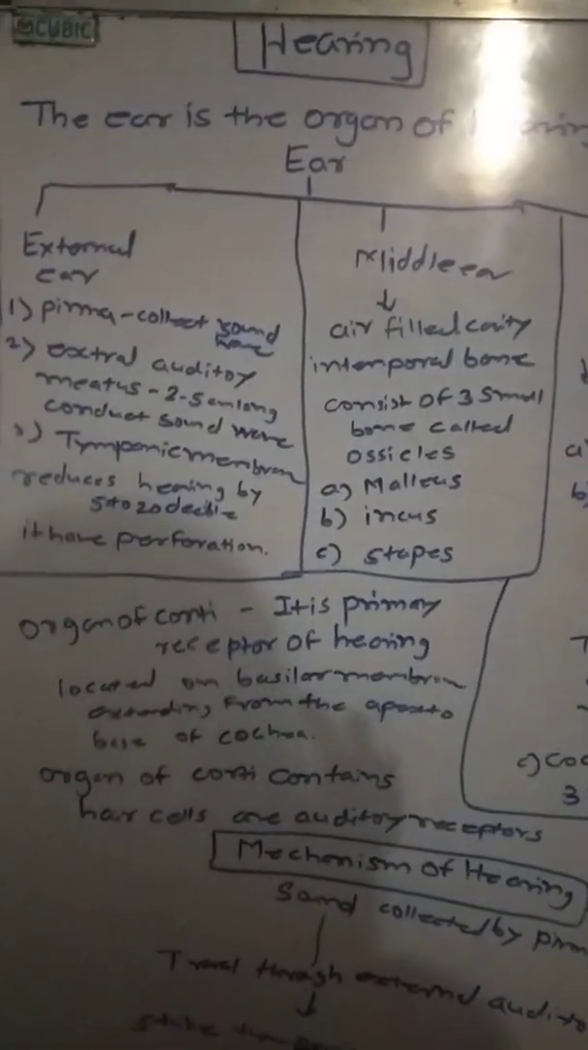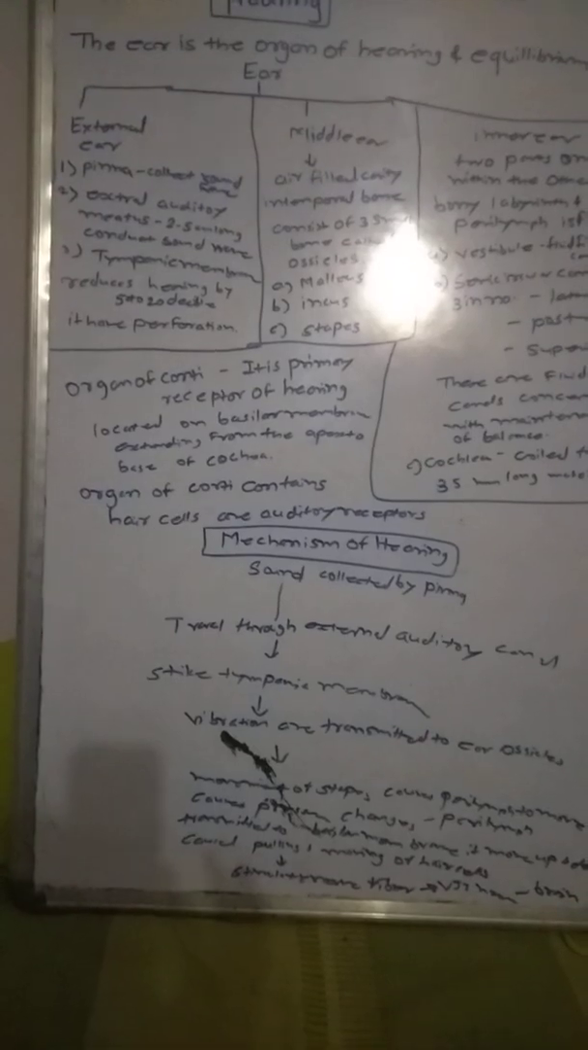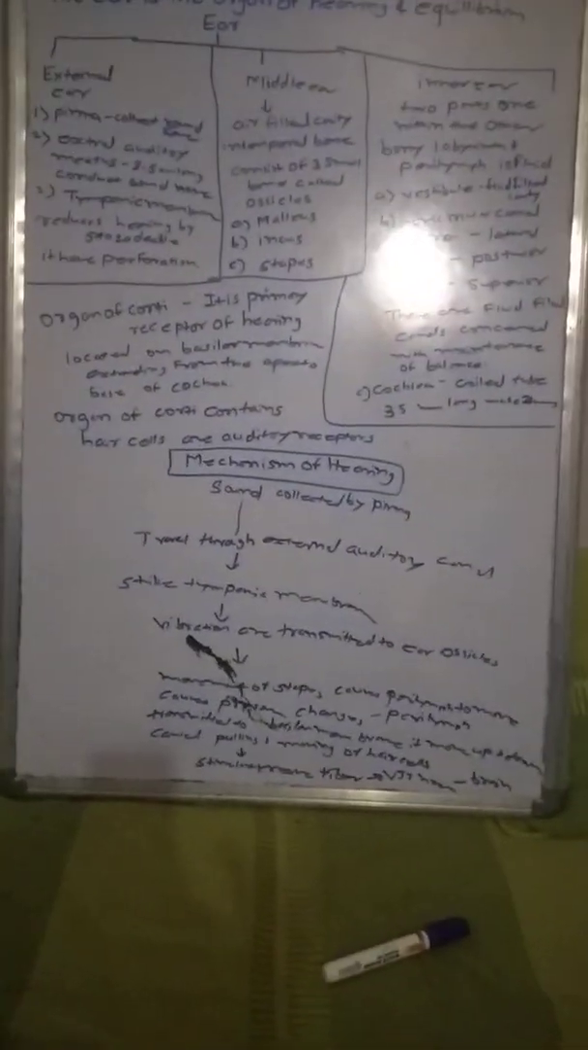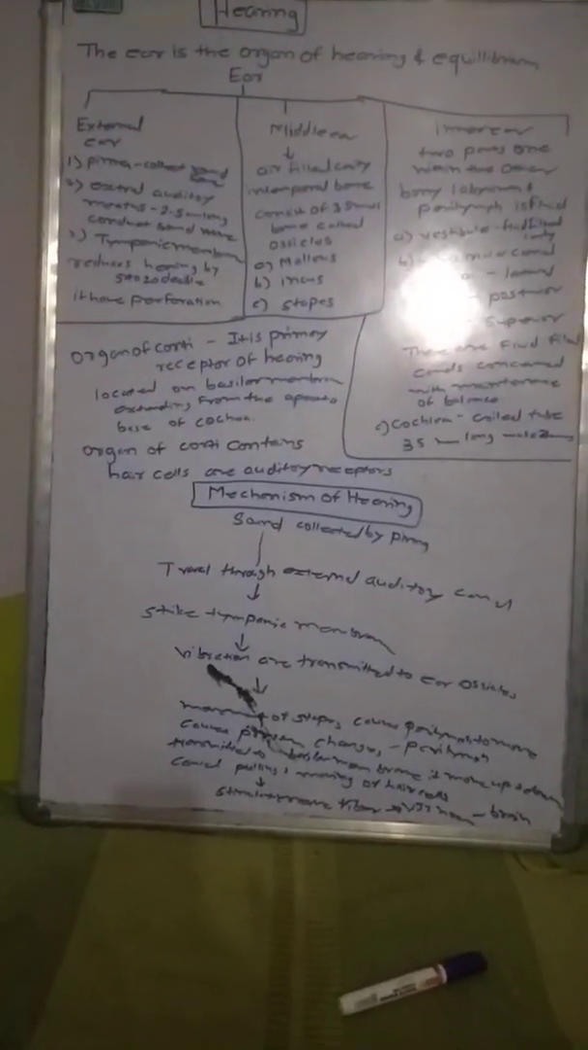Good afternoon, students. Today we will see our remaining topic of the special senses, called hearing. The ear is the organ of hearing and equilibrium. The ear is divided into three parts: external ear, middle ear, and inner ear.